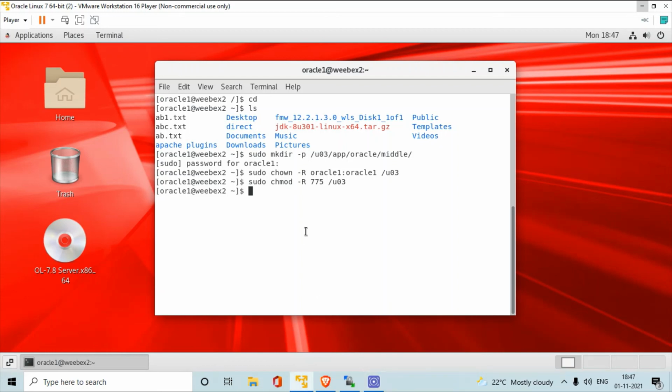Okay, you have to check it. ls -ltr u03, there is a, see